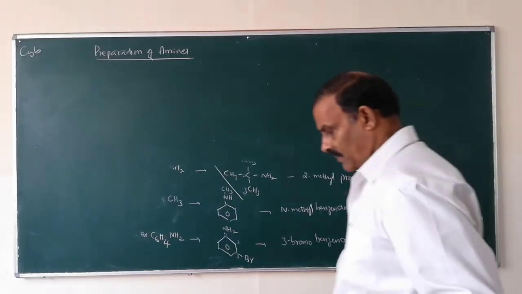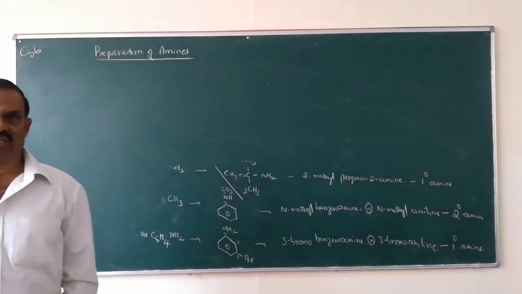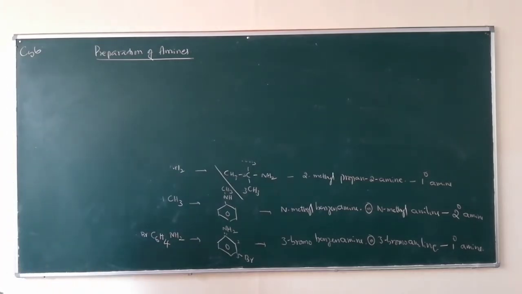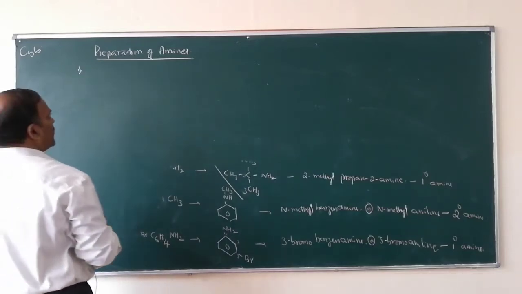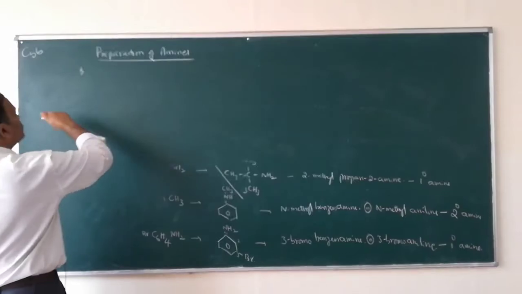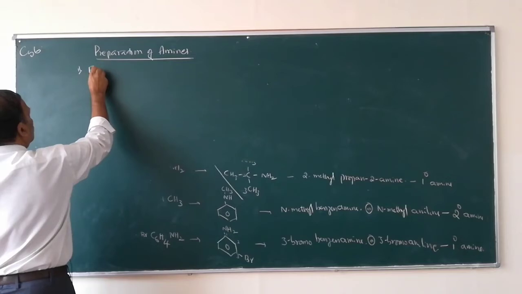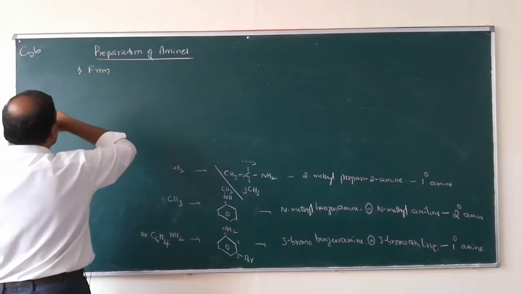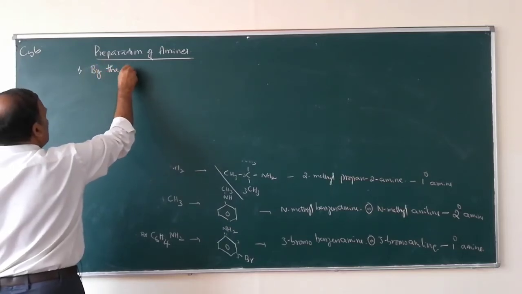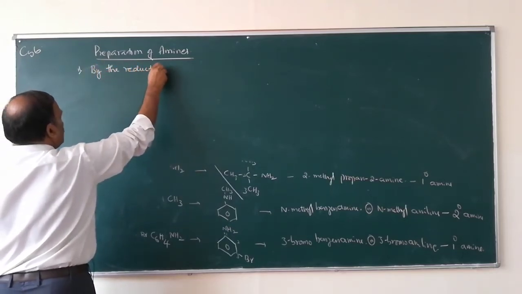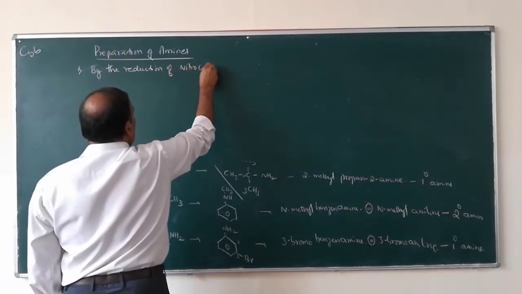Now, there are 6 methods for the preparation of amines. The first one is preparation of amines by the reduction of nitro compounds.